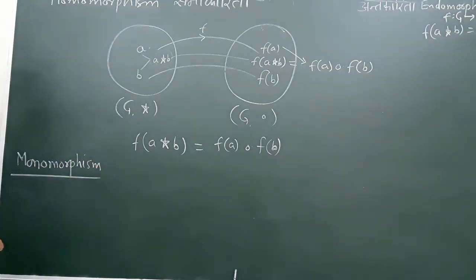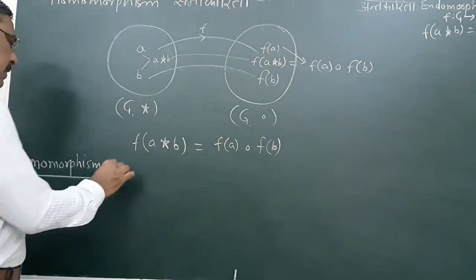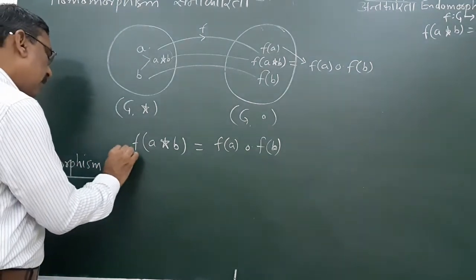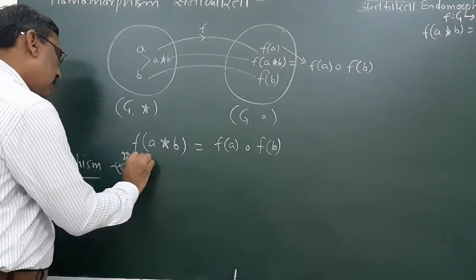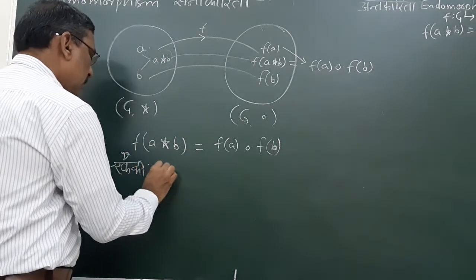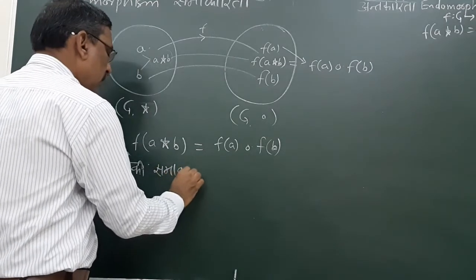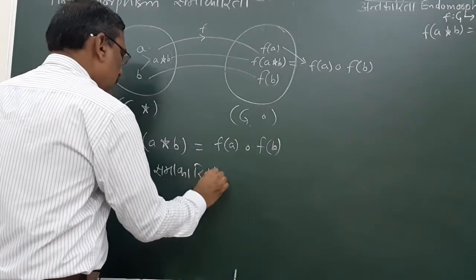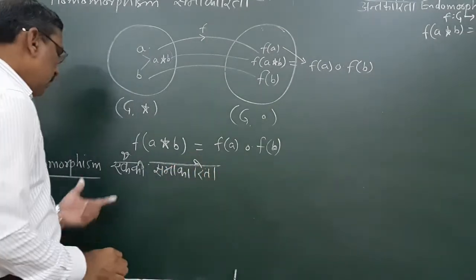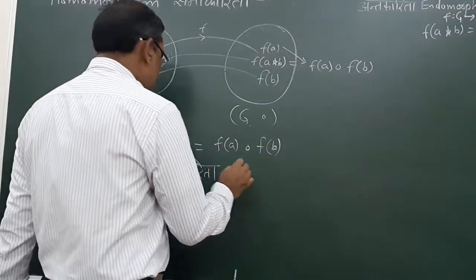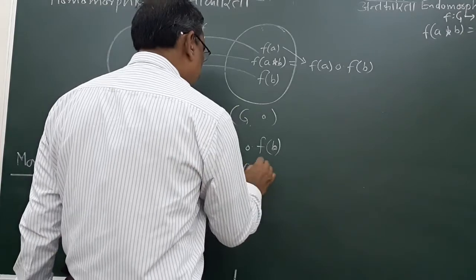Means एककी समाकारिता। Monomorphism means 1-1.